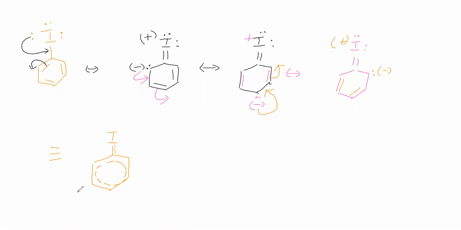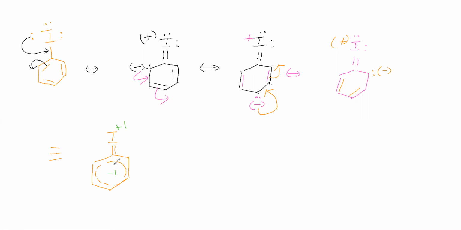Due to this delocalization, this carbon gets a negative charge, this carbon gets a negative charge, and this carbon gets a negative charge. So the negative charge is there on the phenyl ring, so for the phenyl ring we give a negative charge, and for iodine we give a positive charge. So like this, we have given.